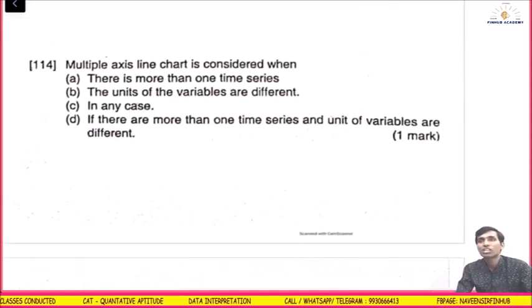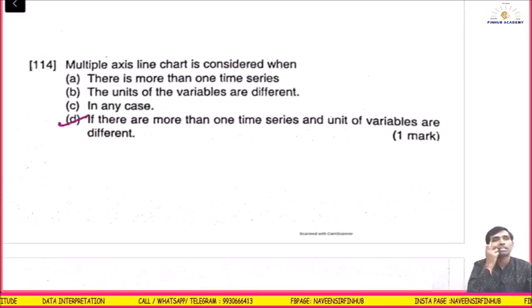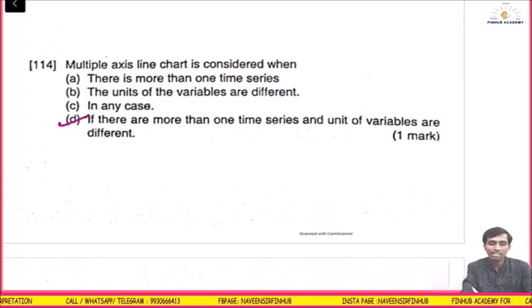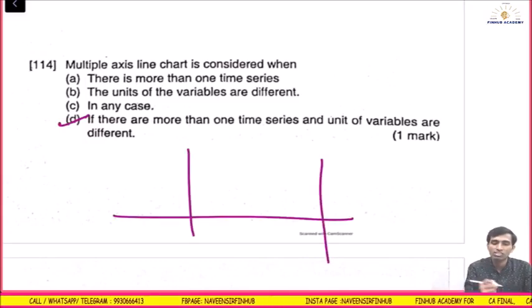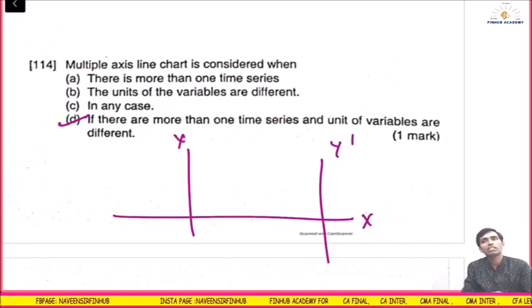A multiple axis line chart is considered when there is more than one time series and the unit variables are different. You should remember this. If different time series are given, at that time you use a multiple axis chart. This is your x axis, this is your y axis, and you also have one more axis, y dash you can call it, like this, multiple axis.